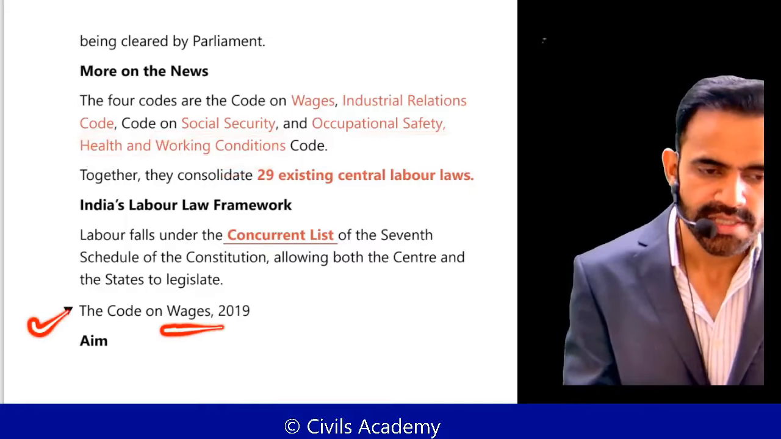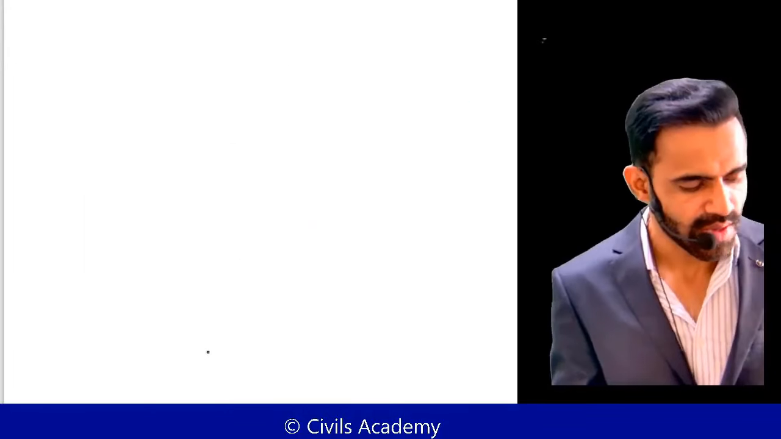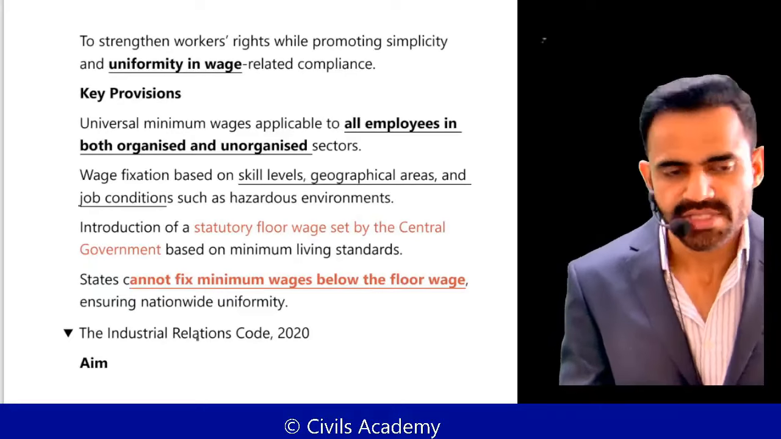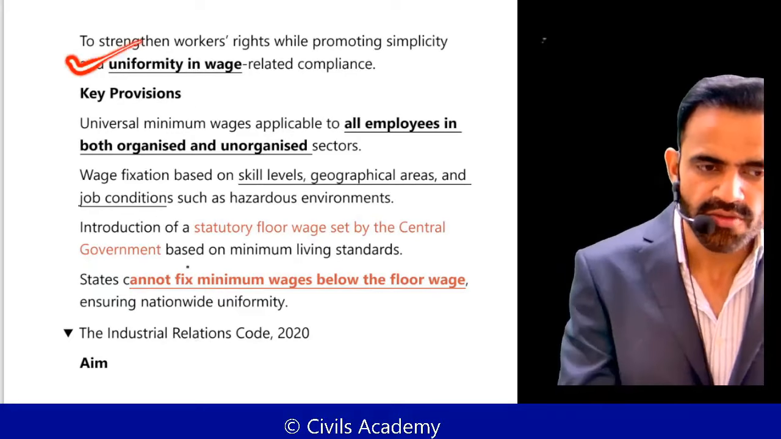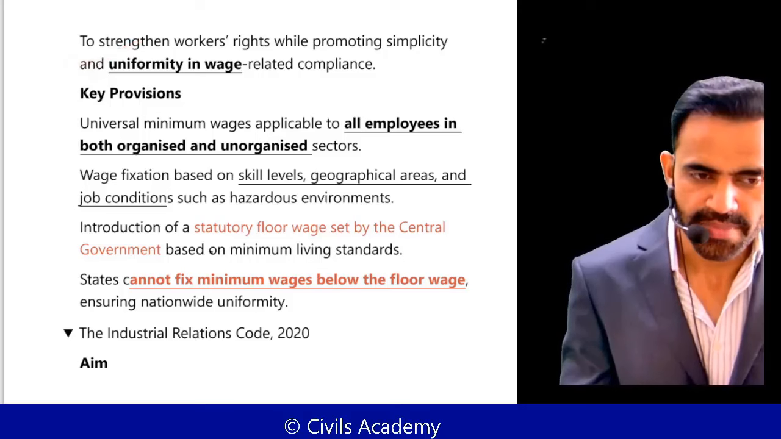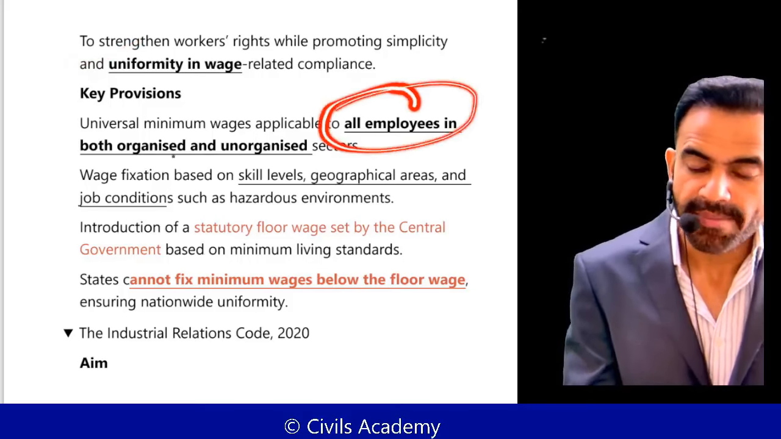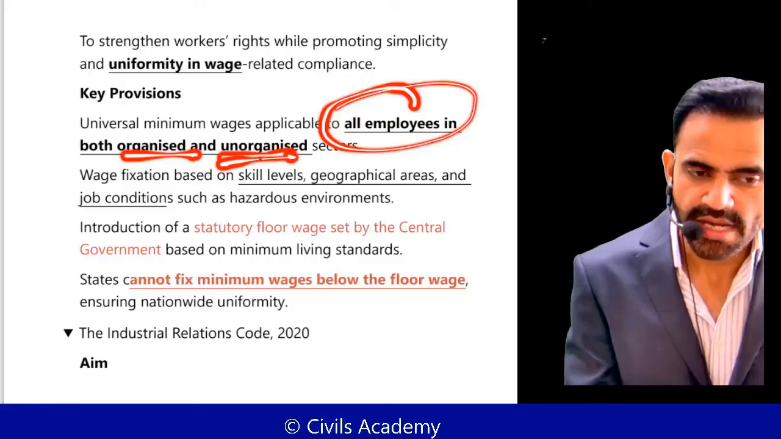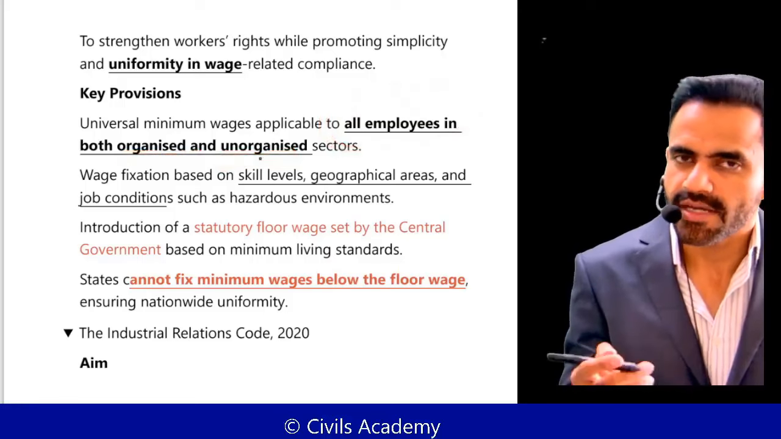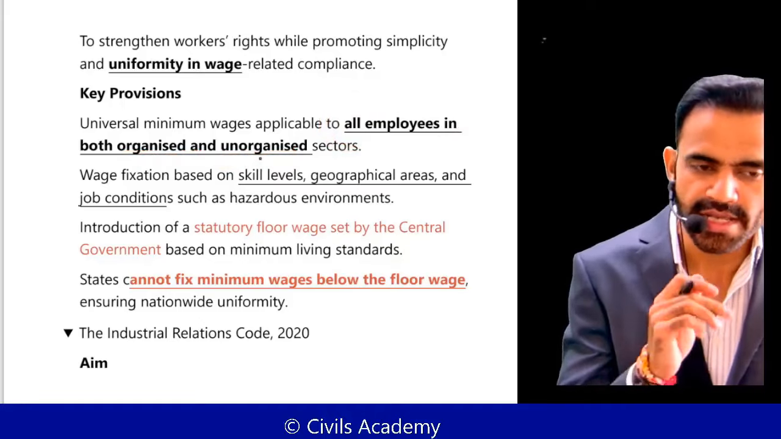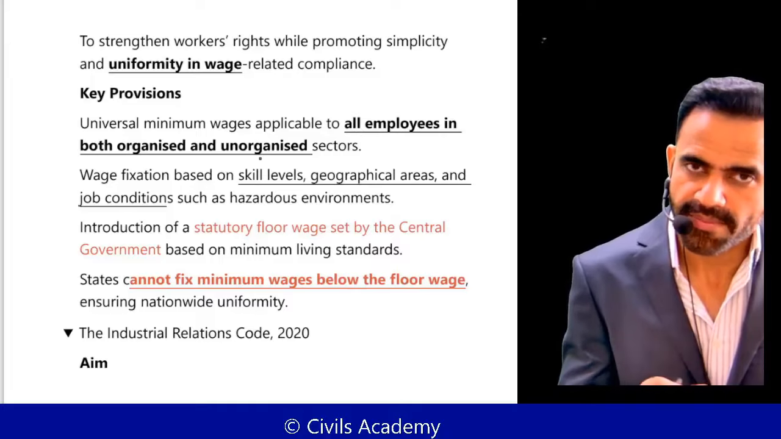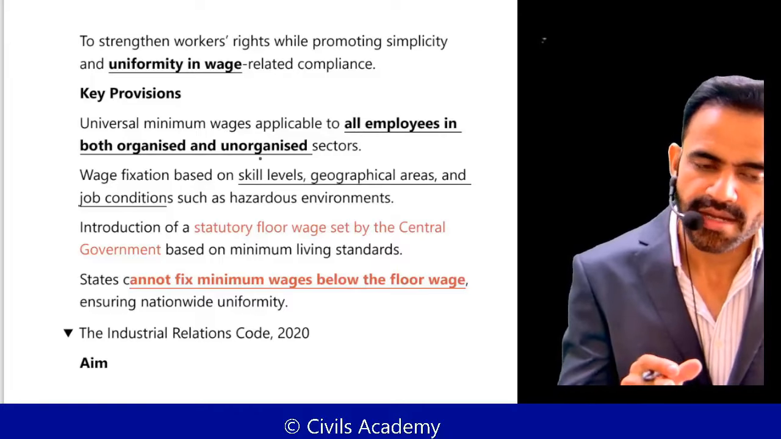One is a code on wages. So what should be the wage or salary? Okay. To bring uniformity, this code has been specified. Now, this will be applicable to all employees in both organized and unorganized. Examiner can set a trap that it will be applicable only in organized sector. No, it will be applicable in both organized and unorganized.